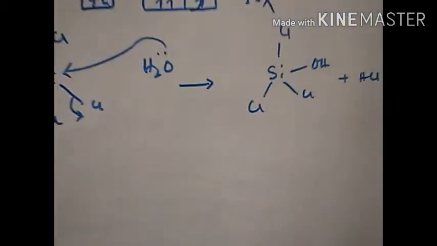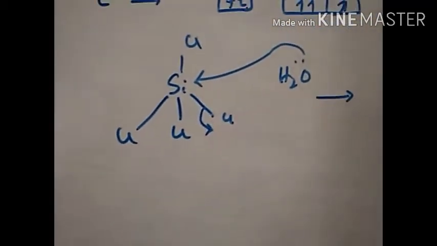One OH takes its place and it forms extra HCl. This is how all these chlorine atoms get displaced one by one. Water comes, takes a position, and chlorine gets out.